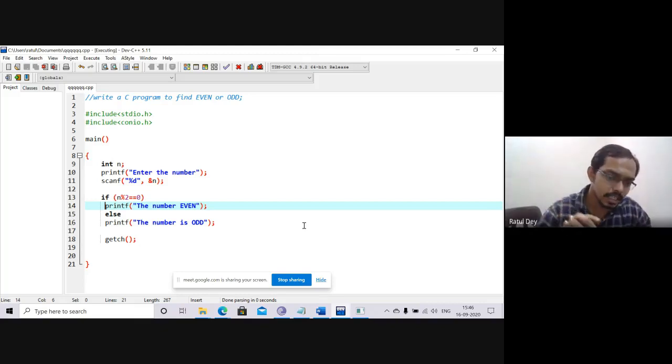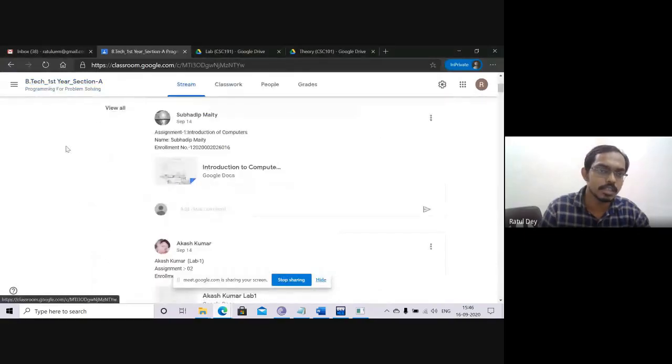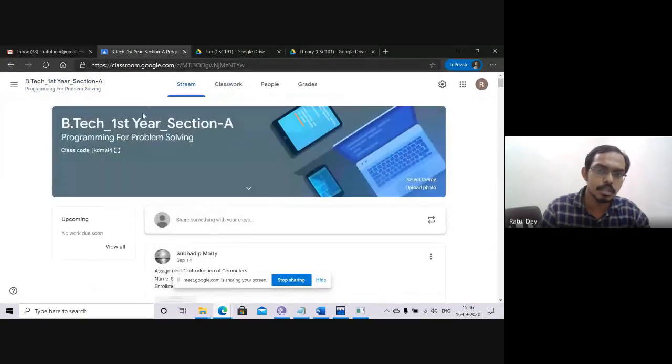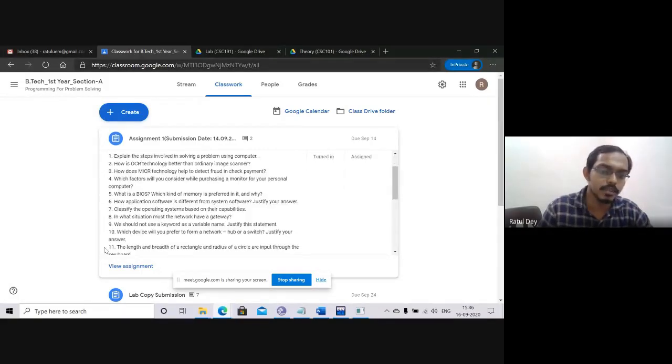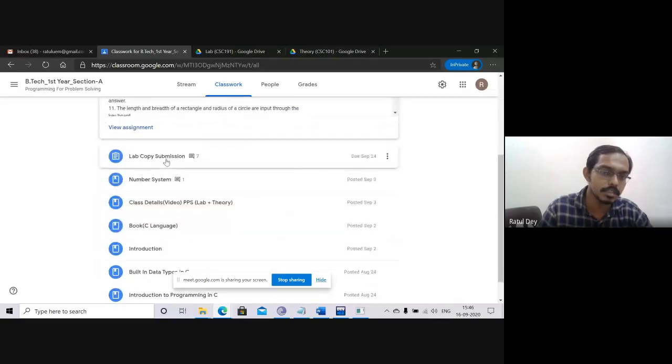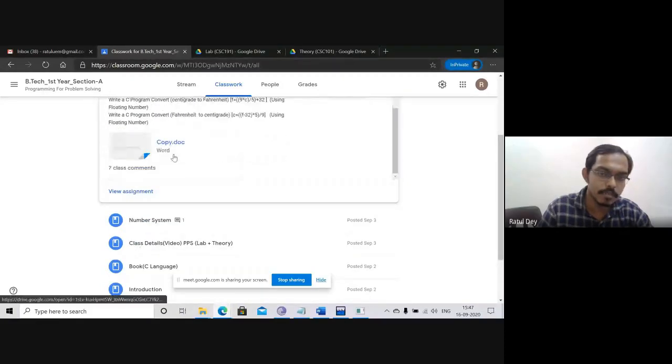You just enter Google Classroom and go to the classroom. You can see the first one is the assignment given by the MKS sir. The second one is the lab copy submission, so I will click that. Now go to view assignment. There is a demo copy given.